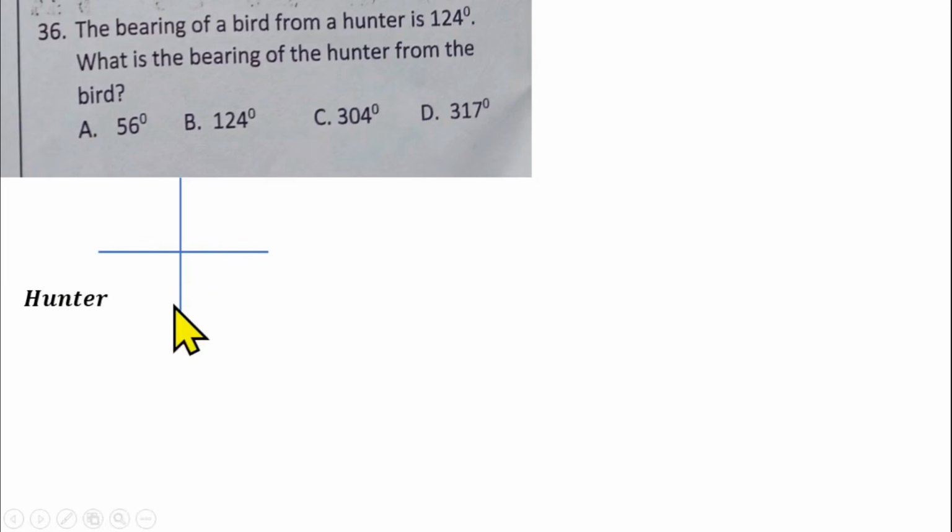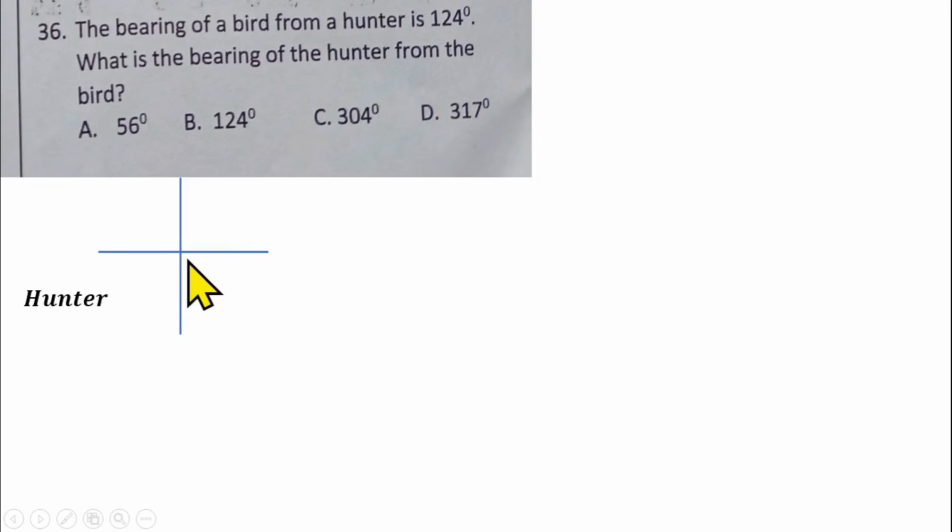The cardinal point will represent the location of the hunter, and we are told that the bearing of the bird from this hunter is 124. So 124 degrees is a 3-digit bearing. That means it's going to fall between this point and this point here, because the angle from here to here is from 90 to 180. So 124 will fall at this point here.